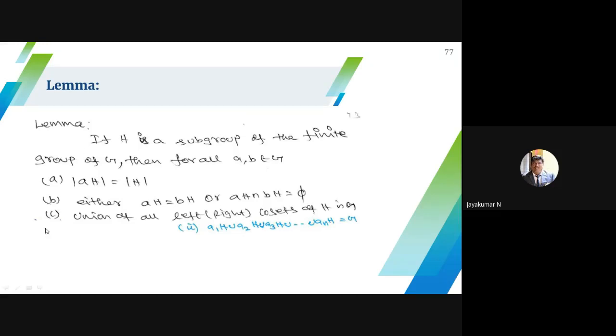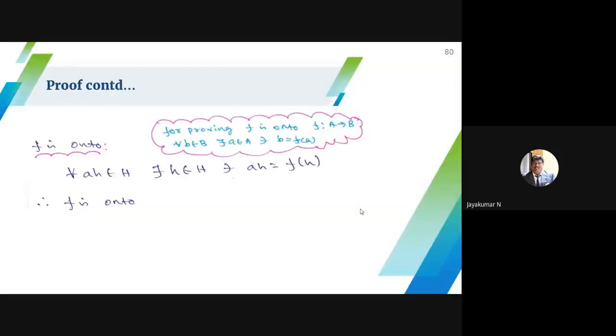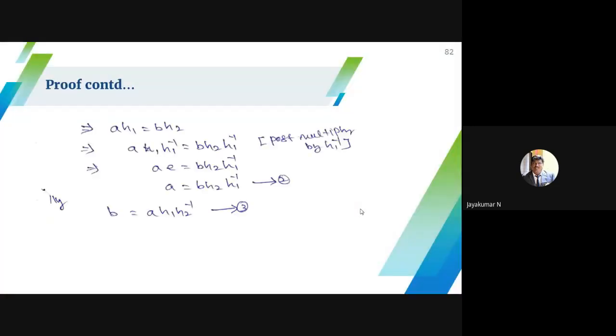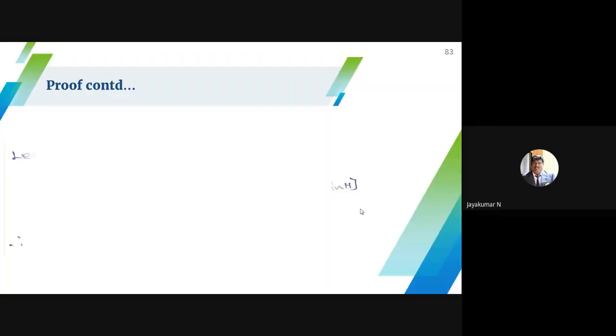This is another proof. Go through the proof yourself because you already studied it in DM. This is not an important one, but they may ask any one of them as a 2 mark question. The cardinality of aH is nothing but the cardinality of your subgroup. If you choose any two cosets, they are either identical or disjoint, and the union of the disjoint left cosets or right cosets forms G. Just go through the proof. Wherever I put the important symbol, you have to read it. The other things, just go through.